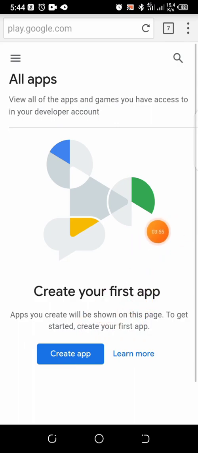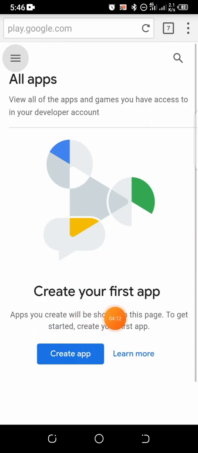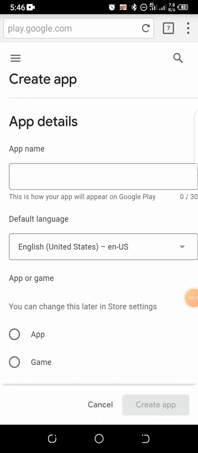So let's get into business, guys. This is Play Store. I want to believe you know how we got here. So you just scroll down and click on create app right here. Click on create app.